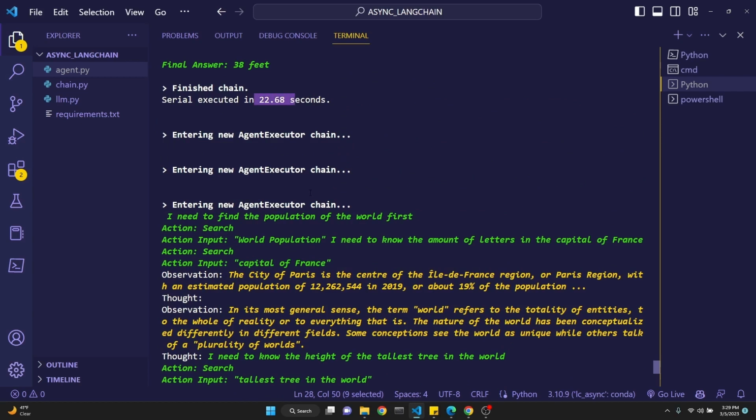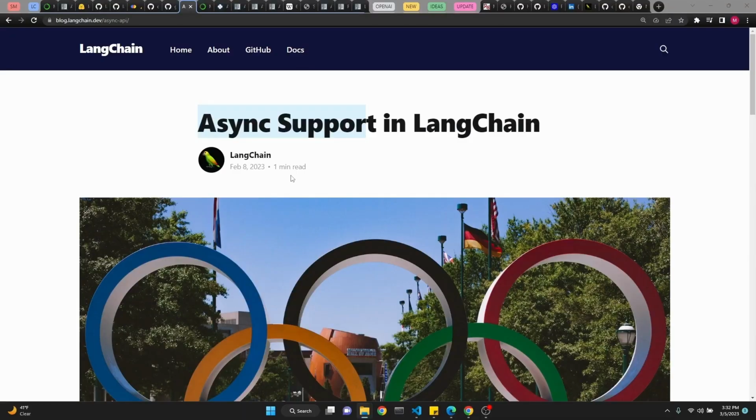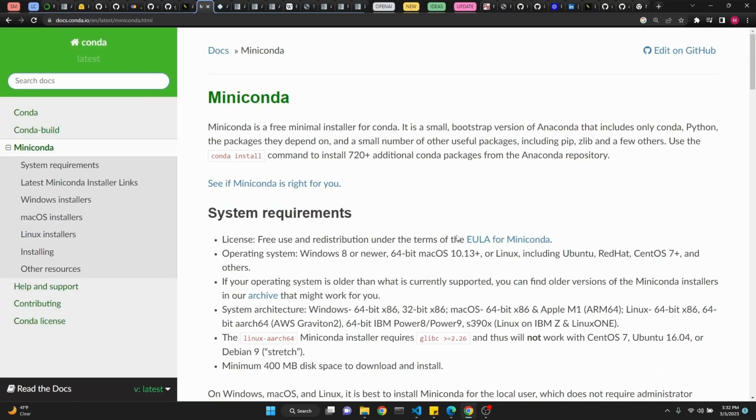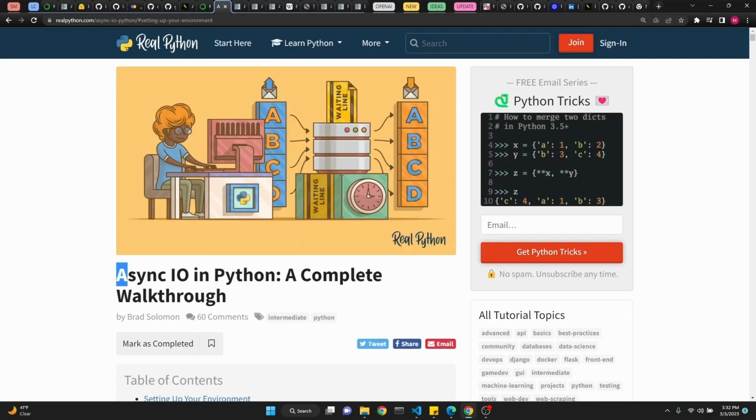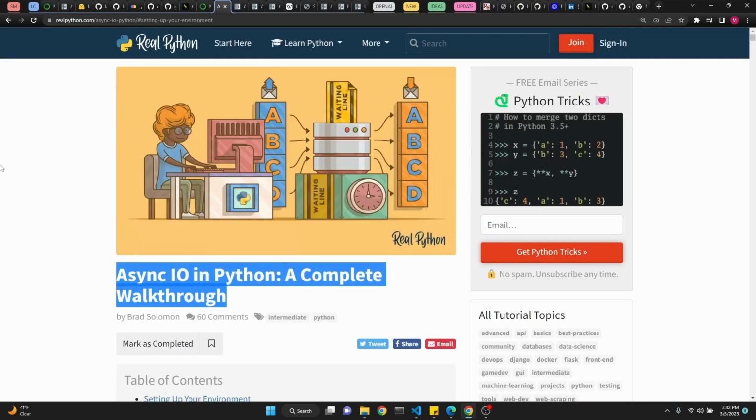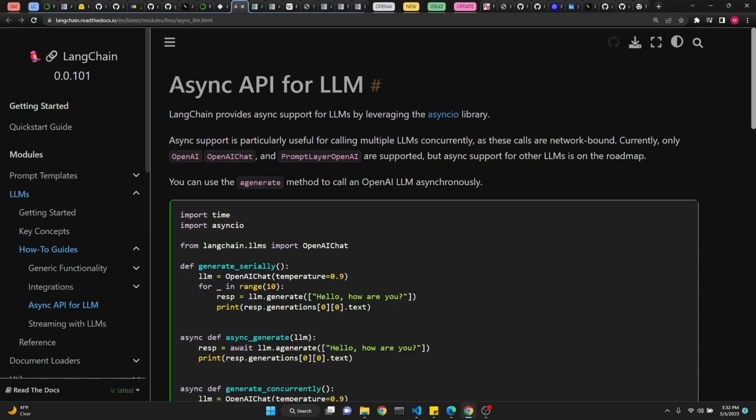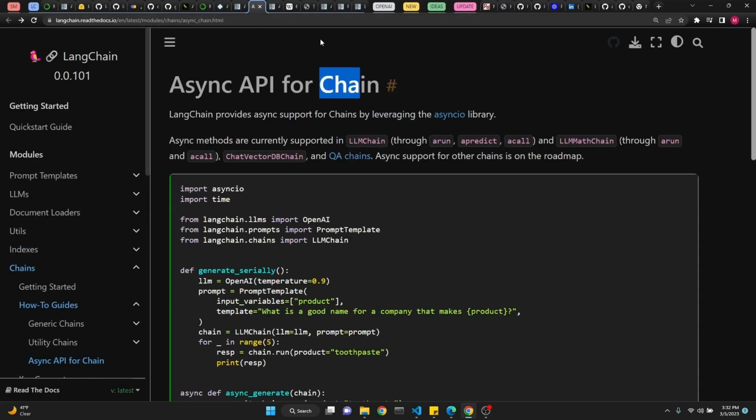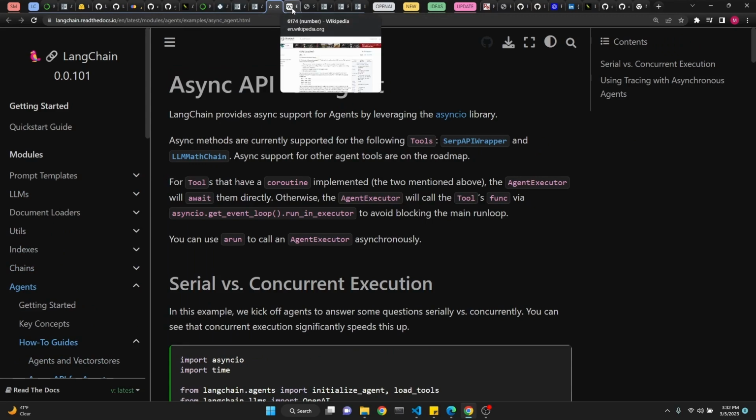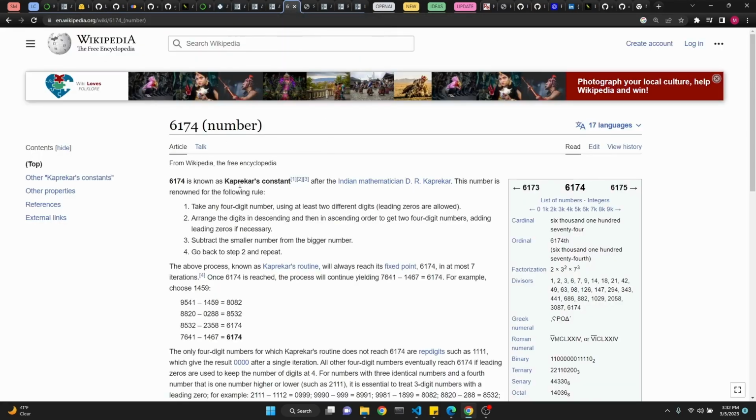Let's begin by how we can implement async with Langchain. I will put all the links I'm showing you in the description. This is from Langchain's blog. I will be using Conda, mini Conda, for custom environment, virtual environment creation, which is very useful. There's a real Python async IO complete walkthrough if you want to learn more about async. Here's the async API for LLM, for chain, and for agents from Langchain documentation, and also the link to Wikipedia article about Capricorn's constant. I find it fascinating. Maybe you will like it as well.